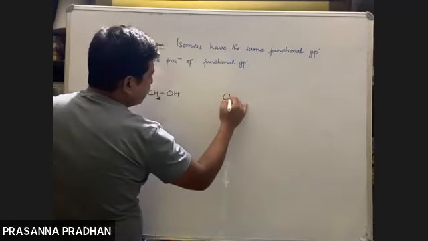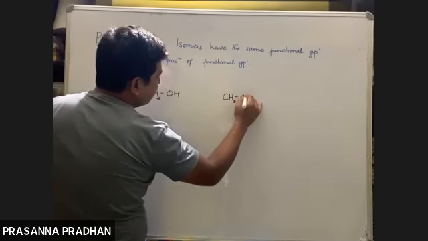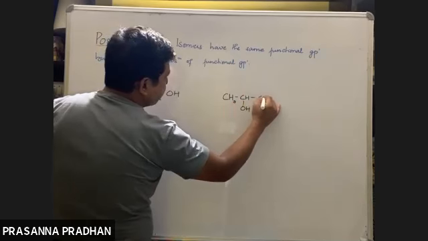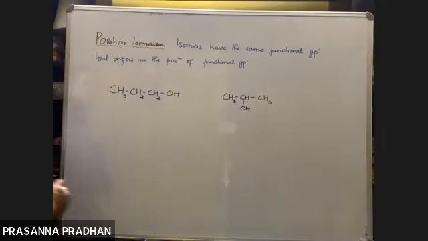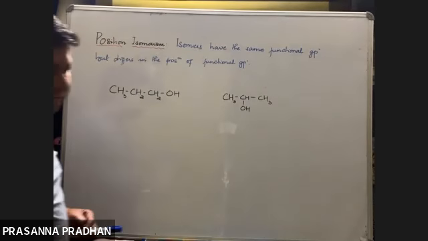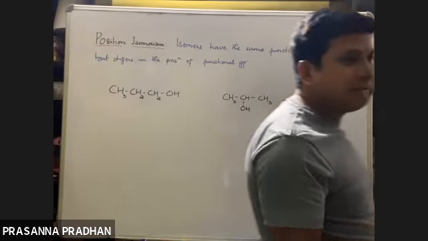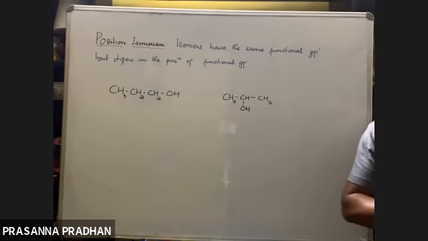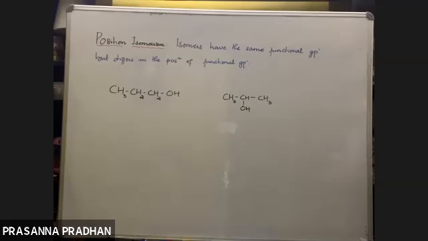Next, I have CH3CHOHCH3. Again, as I told you before, remember, the isomers should have different IUPAC names. If the IUPAC name is the same, they are not considered to be isomers.